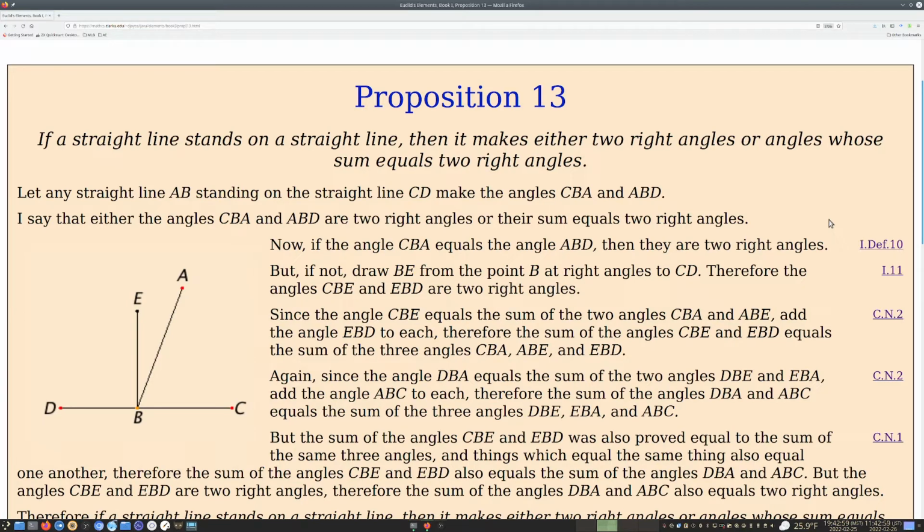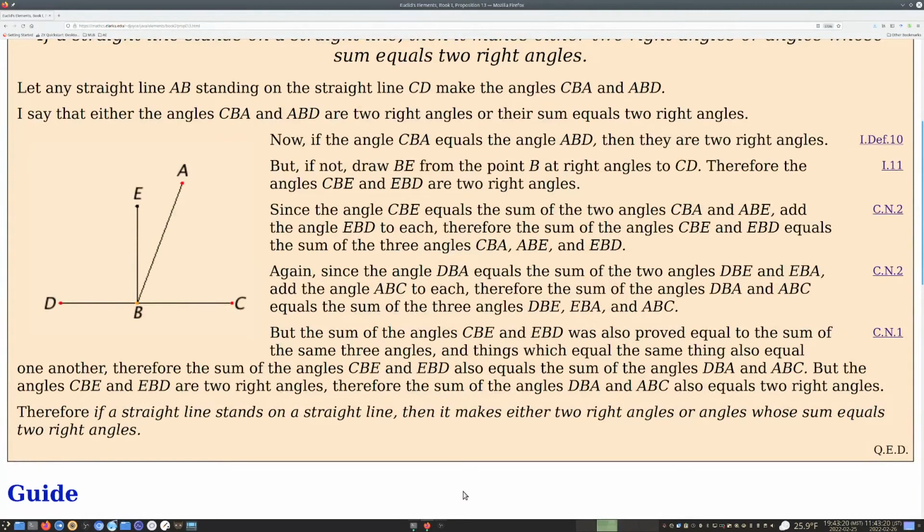So he's saying that it doesn't matter the order in which you add the angle, which is just kind of a weird... This is odd. Again, we're seeing warts in his reasoning relating to the concept of angle, and you don't need the concept of angle to do trigonometry or geometry. DBA and ABC, all right.